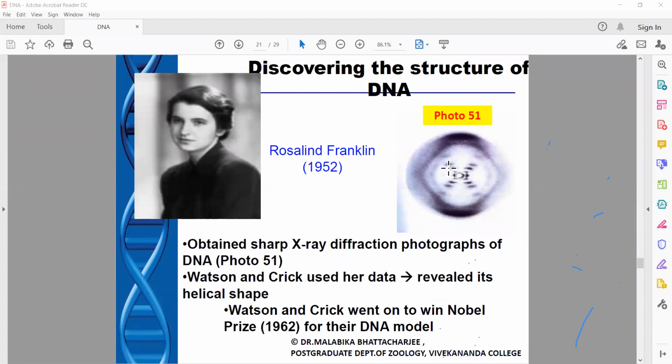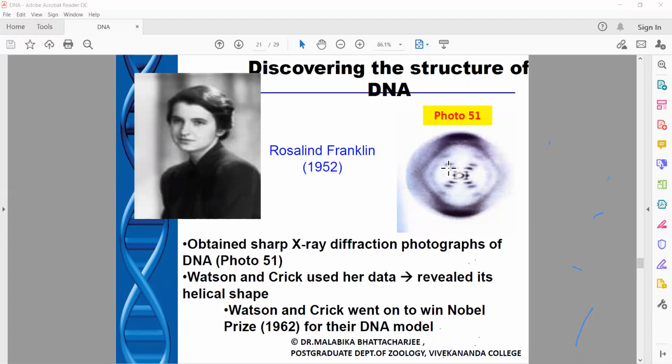It was Rosalind's bad luck that Watson and Crick published their result a month before what she was planning to do. So once Watson and Crick published their result in Nature in April 1953, after 2 to 3 months, Rosalind, along with a lot of photographs, further emphasized the structure of DNA.